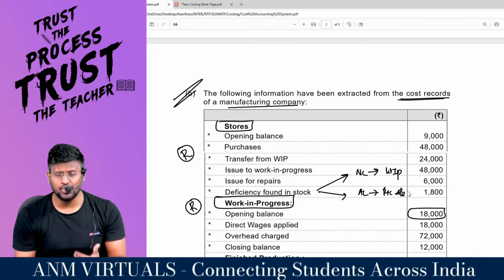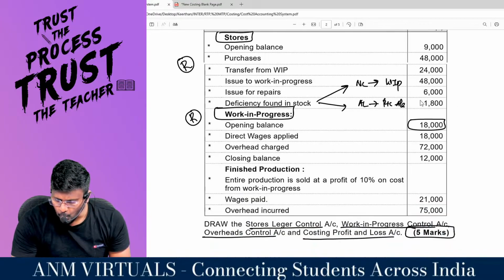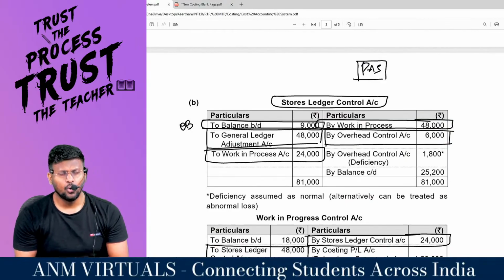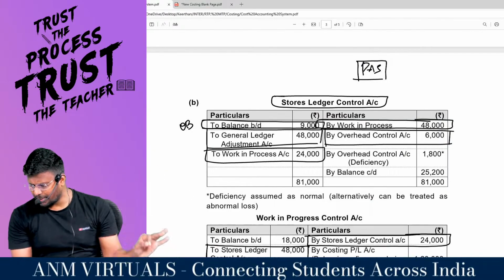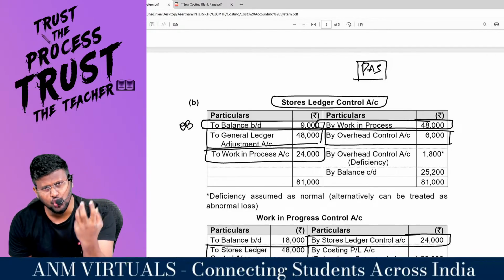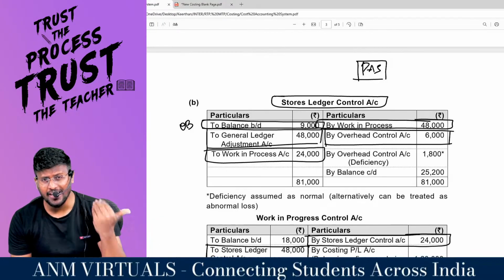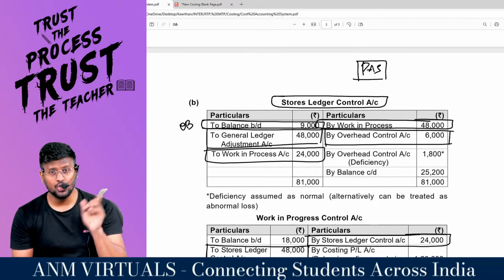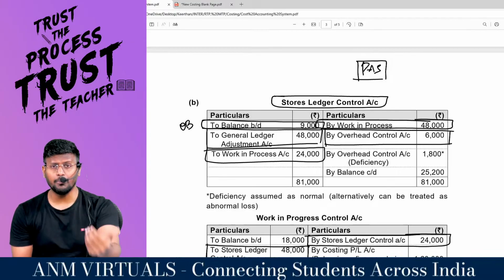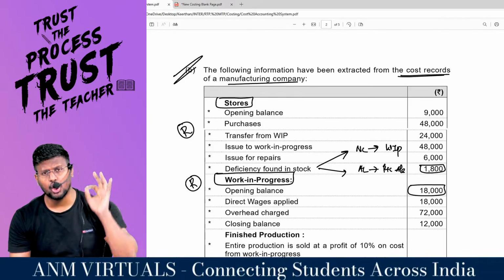Let me ask you a question, my dear lovable students. If this normal loss of 1,800 has been charged to the WIP, only the direct material, direct labor and direct expenses should be charged to the WIP. And we will be absorbing the overhead, right? This 1,800 cannot be expressed as per unit, which is not directly attributable to production. But this is a normal loss, not an abnormal loss. If it is an abnormal loss, I would have debited costing P&L account.